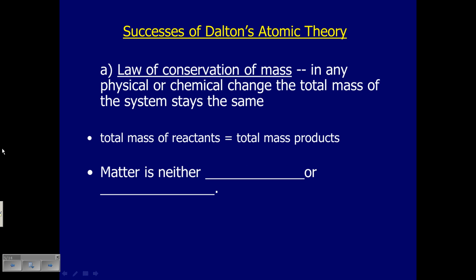Well, I've already talked about the law of conservation of mass in terms of Lavoisier. That was what he theorized from his experiments, that's what he observed in his experiments, and this kind of supported it. So his atomic theory supported the law of conservation of mass. In any physical or chemical change, the total mass of the system stays the same. That's one way of stating it. Another way of stating it is the total mass of the reactants equals the total mass of the products.